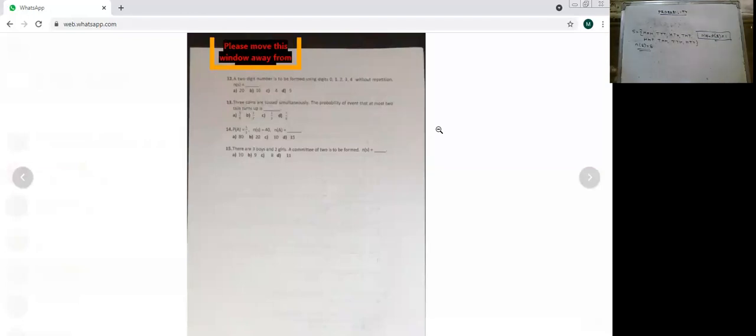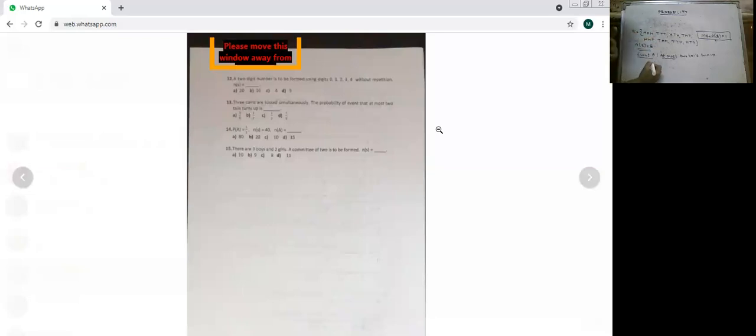Now, event A, at most 2 tails turn up. I will just show you the whole sum here for clearing the concept. At most means maximum. Understand this concept. At most means maximum 2 tails should be there, so 0 can also be counted.